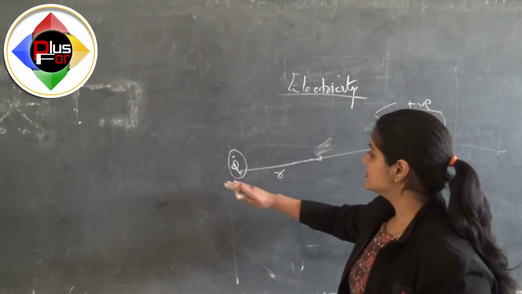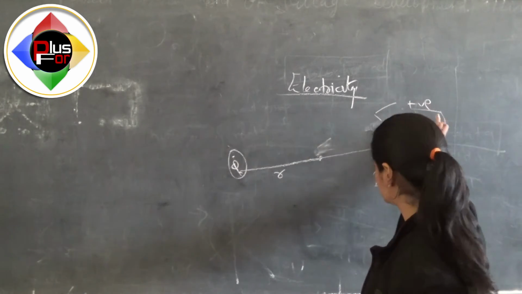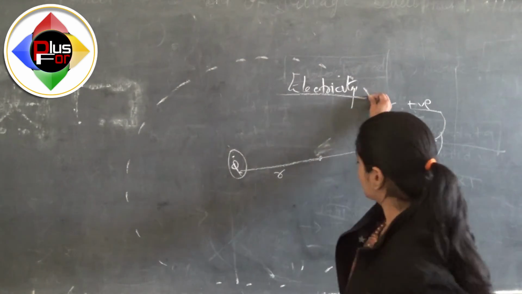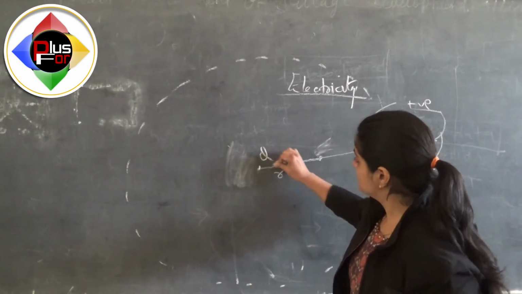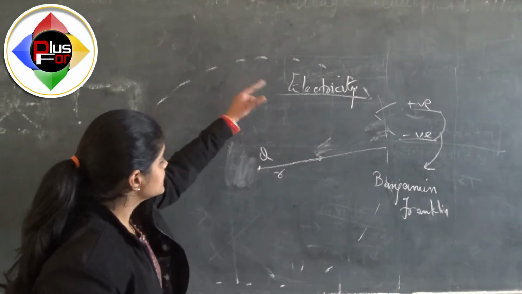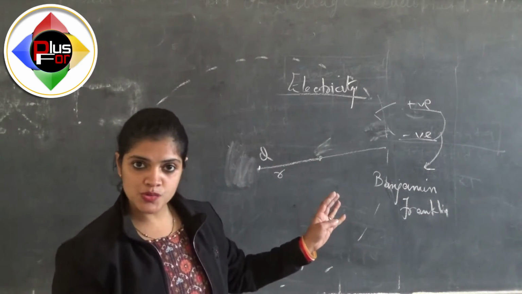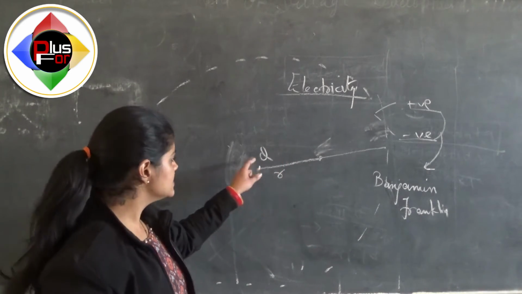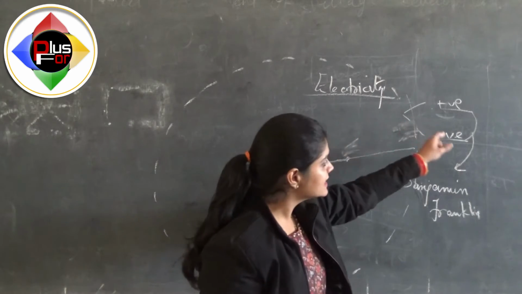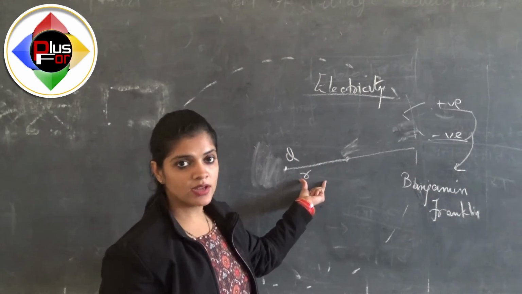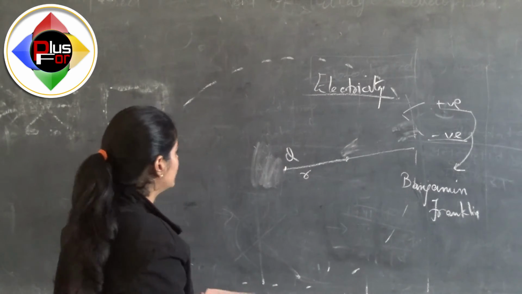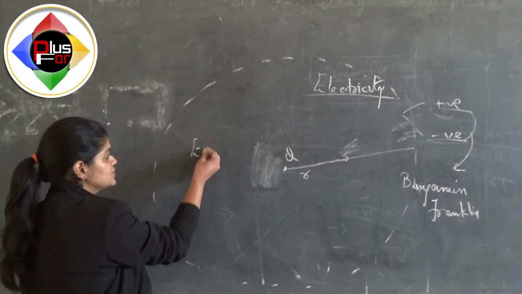So in that case we can say that capital Q has some range. Like if I draw a range in this manner, and let capital Q be placed at the center of this circle or sphere in 3D, then capital Q has this range. If any small q charge or capital Q charge or anything which is less than this capital Q is placed outside this sphere, the capital Q will not be attracting or repelling it. So this range of sphere of capital Q is called its field, inside which it can show its effect.